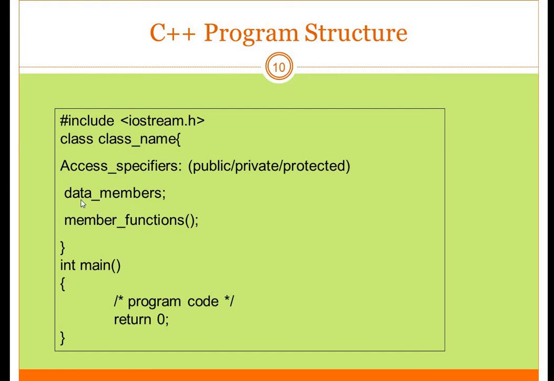Right. Then these are data members. Data members are nothing but general declarations of variables, integer, float, character, whatever you want to define. Then member functions. These functions will be the member functions for this class. Outside this class or inside this class, you can define these member functions. And lastly, you have the main program. This is the starting point for the execution of any C++ program.